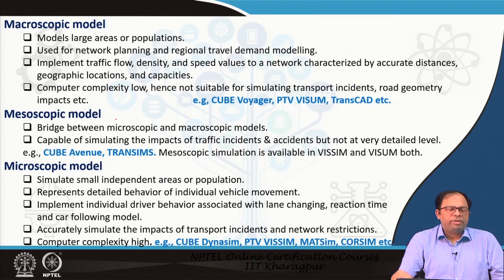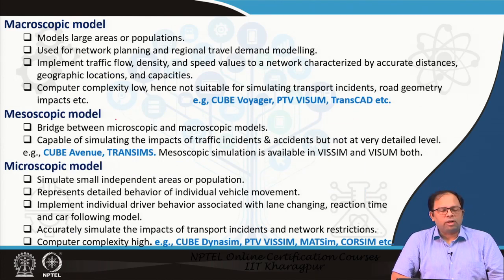So, when we talk about these three levels of models, one is macroscopic, then mesoscopic and microscopic. We can understand macroscopic models are for larger areas or for big groups of population. These are primarily used for either a 4-stage model or for generating an activity based model for an urban area. That means these are the models which are usually used for travel demand modeling.